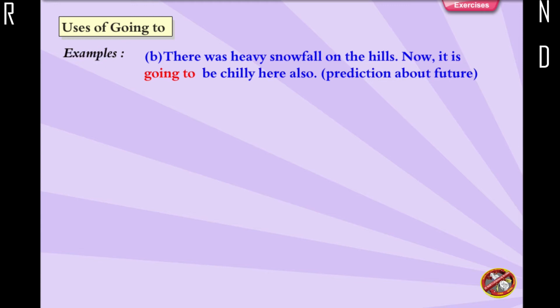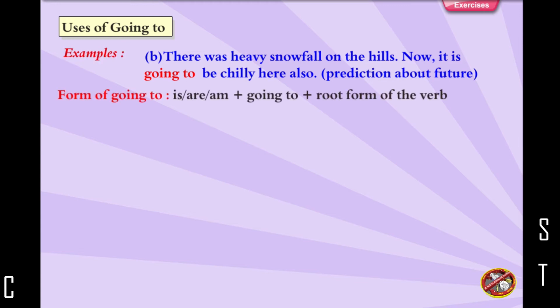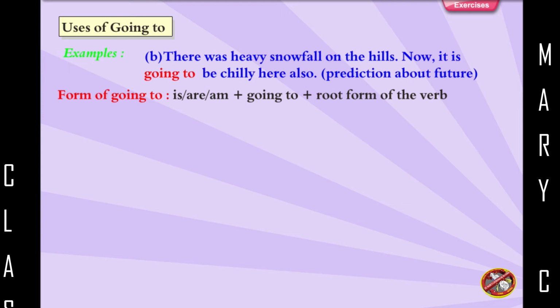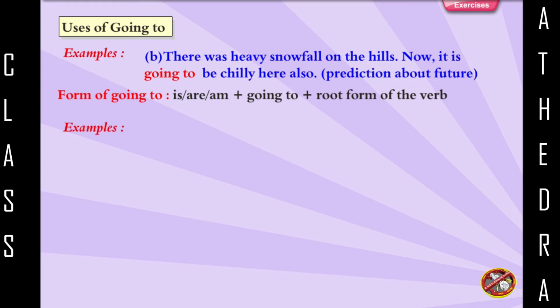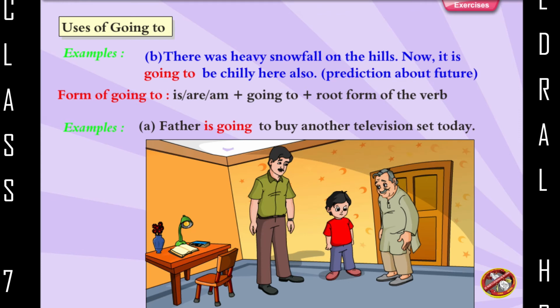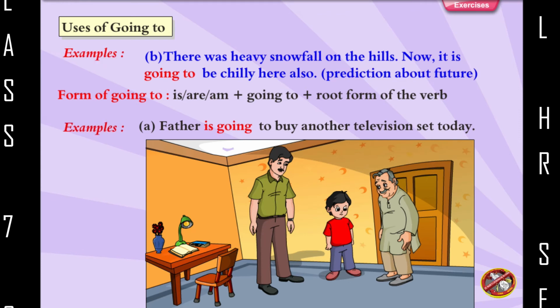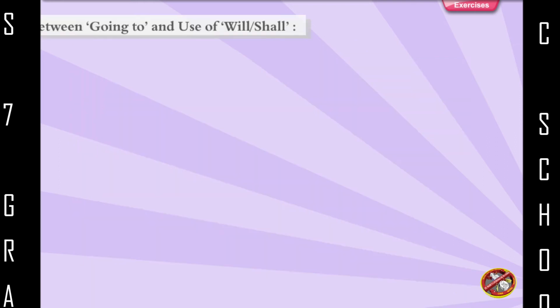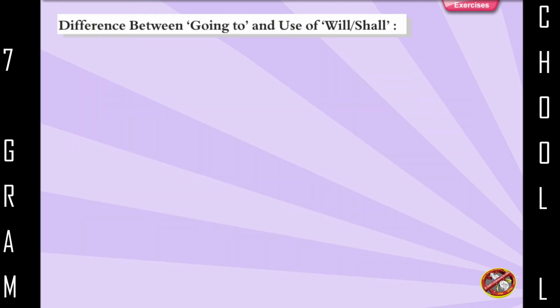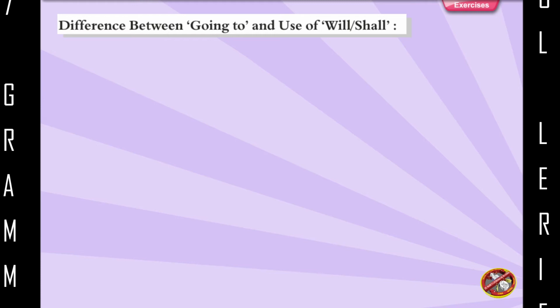Prediction about future. The form of going to is: are or am plus going to, plus the root form of the verb. Examples: Father is going to buy another television set today. It is going to be sunny today. Difference between going to and the use of will and shall.